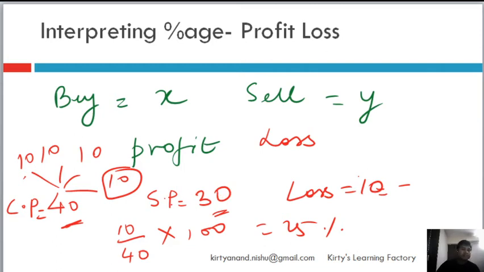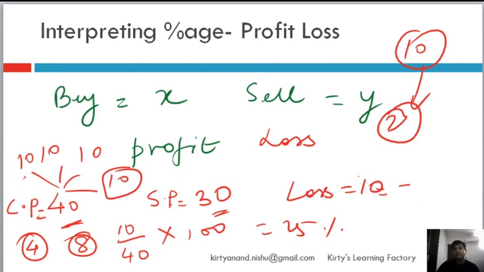See, with numbers, what happens is that you have to keep your eyes open. You have to find a pattern in numbers. The same 40 can be divided into 10 equal parts of 4 each. So if you have an 8 rupee loss, you know that you have lost 2 parts of 40, which is 20%, because there are a total of 10 parts, out of which you lost 2 parts, right? So 2 on 10 is what? 20%. So you made a 20% loss. Or if you gain 2 parts, what is the value of 2 parts? It will be 8, right? So 40 can be divided into 10 equal parts of 4, and 8 rupees is like 2 parts of those 10 parts, right?